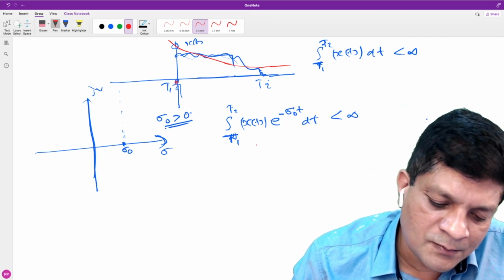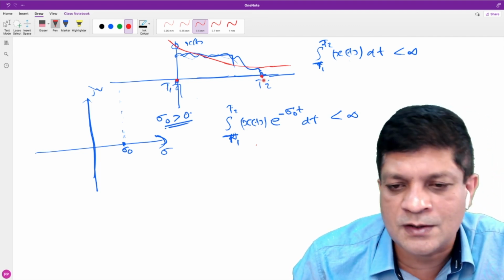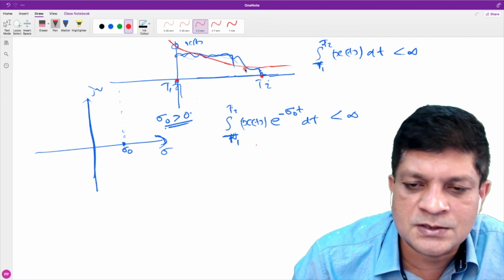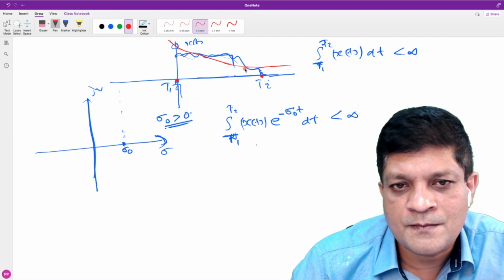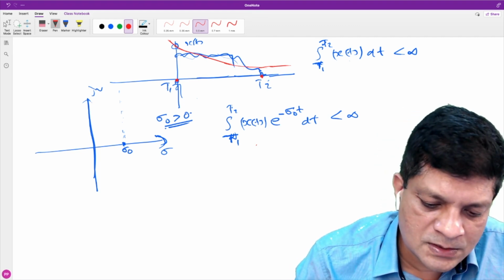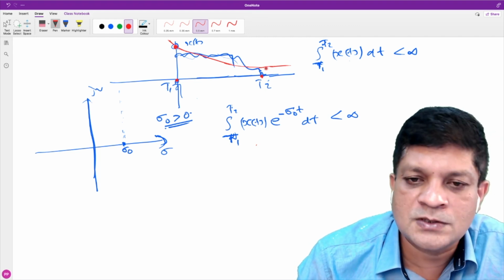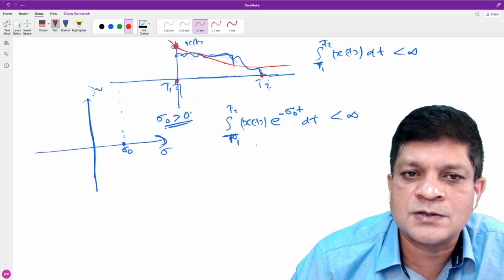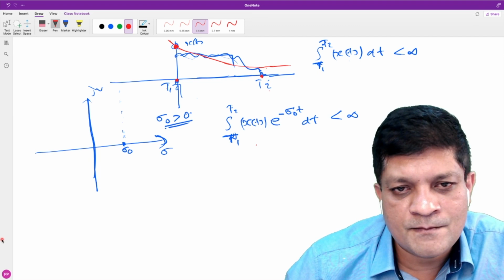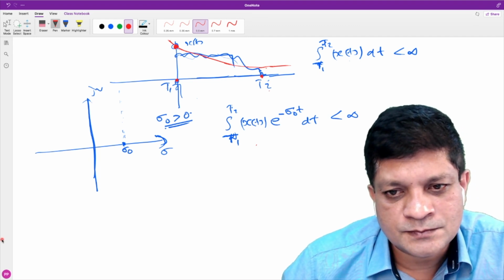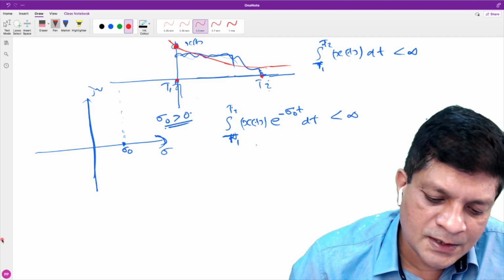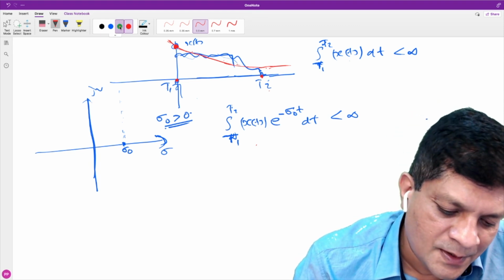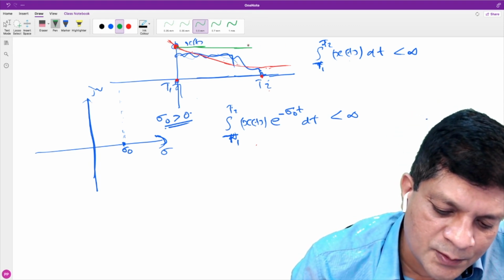Now we know that the signal is non-zero only in this interval, t1 to t2. What is the maximum value of this exponential in this interval? Is it at this point? Because it is a decaying exponential, and t2 is greater than t1, the maximum value is here. Do you agree with that? Okay. So what I am saying is, instead of multiplying with a decaying exponential, I am multiplying with a constant value.